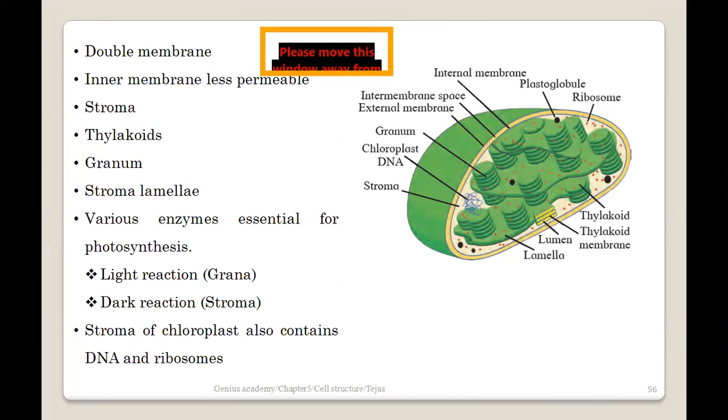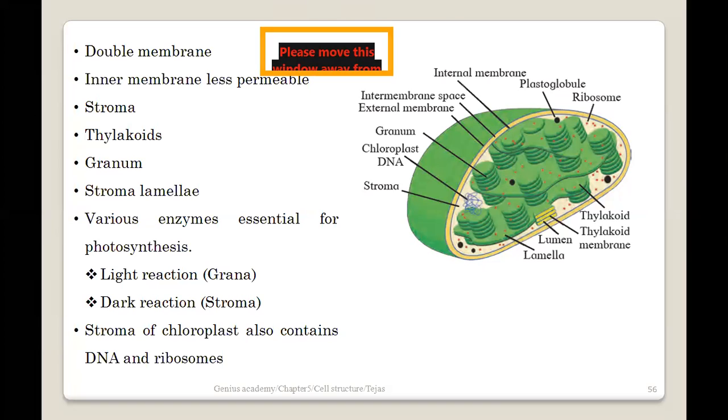So as I already had mentioned, it is a double membrane bound organelle. तो इसके पास भी माइटोकॉन्ड्रिया के जैसे डबल मेम्ब्रेन होता है. Again, the outer membrane is kind of more permeable. The inner membrane is kind of less permeable. And inside the inner membrane, जो भी cavity-like structure है, cavity is like the open space we can say. It is actually filled with the matrix-like substance, which is called as a stroma. So the matrix of a typical chloroplast is called a stroma.